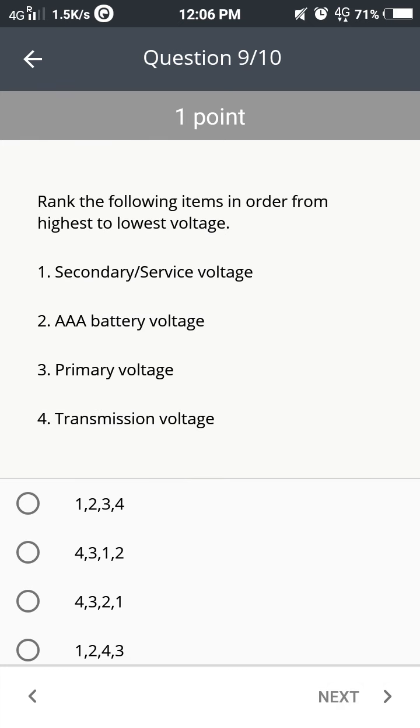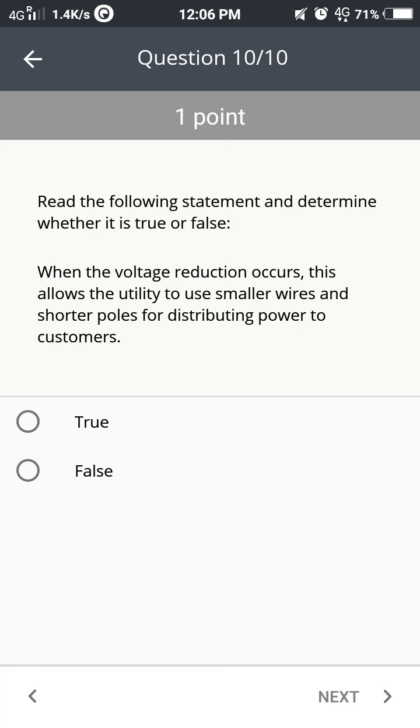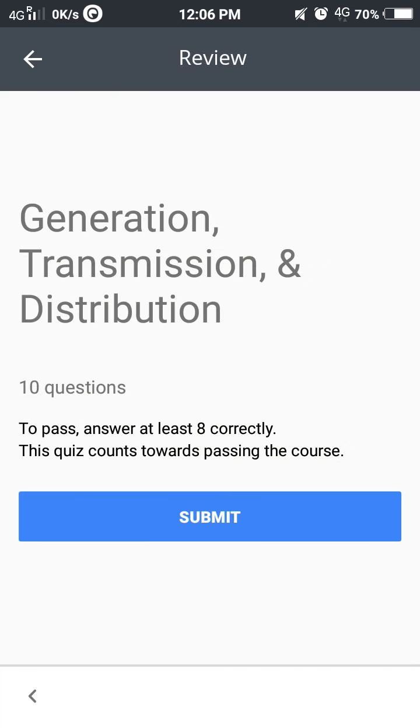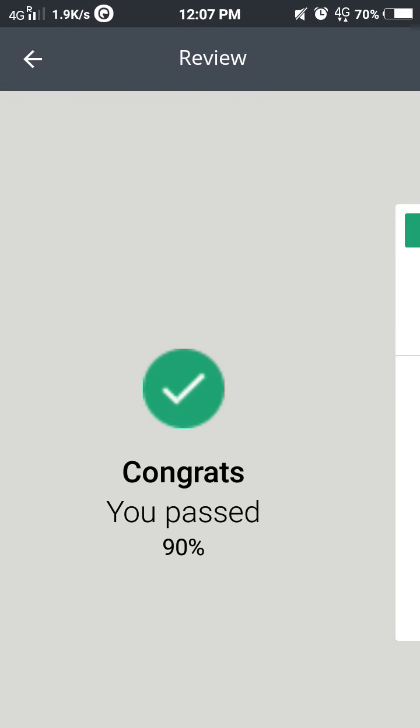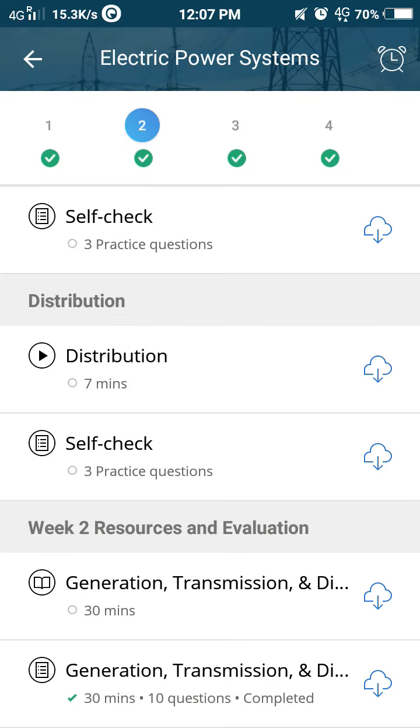Next is rank the following in order. So the ranking will go as 4, 3, 1, 2. Please check the option thoroughly. The next one is when the voltage reduction occurs, this allows the utility to use smaller wires and shorter poles for distributing power to the customers. The answer is true. So here we are done with our week 2. Now let's go to week 3.